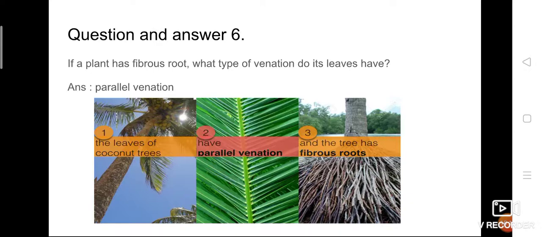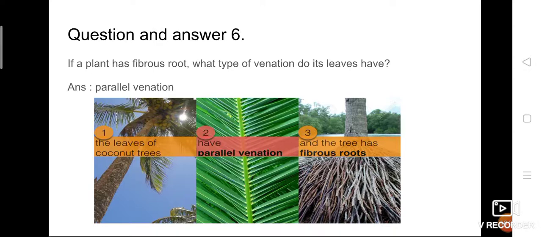Reticulate venation leaves have taproot. This is a simple idea you have to keep in your mind: PFRT. PF means parallel venation, fibrous root. RT means reticulate venation, taproot. Here they have asked about the fibrous root. Along with F, we know P. So fibrous root plants always have parallel venation.